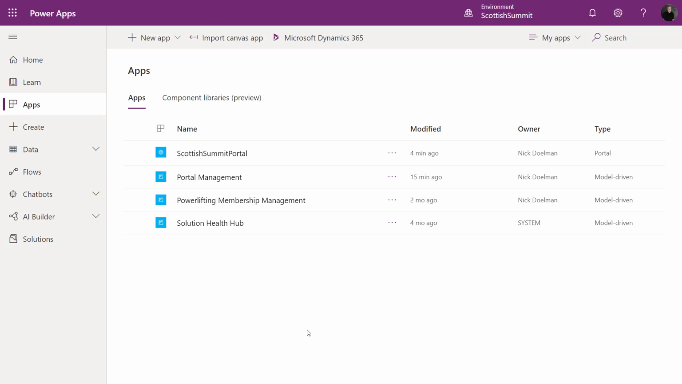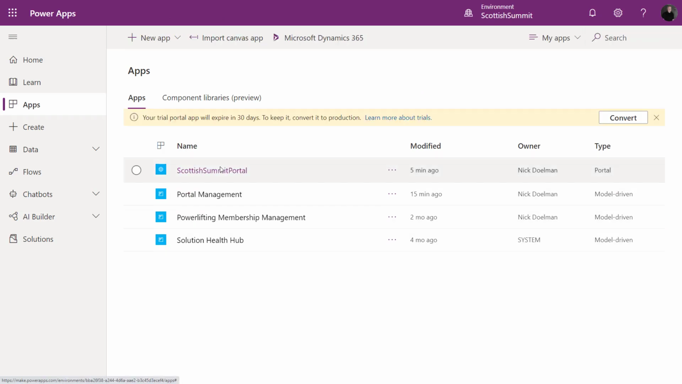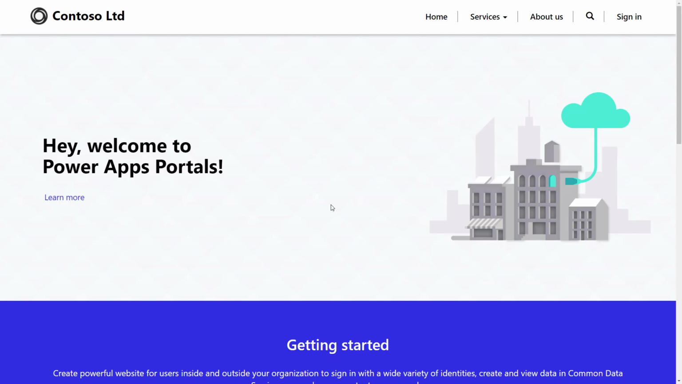So what I'm going to do, I'm back in the Maker portal, and here's my portal. If I just open this up, this will launch my portal. Now this is accessible to anybody in the world, and it's just on a welcome screen. The difference between provisioning a Power Apps portal and building a Canvas app or a model-driven app is that you actually get a fully functioning application. It's very simple. It's got some static content on here, whereas with a model-driven app or a Canvas app, you have to build it from scratch.